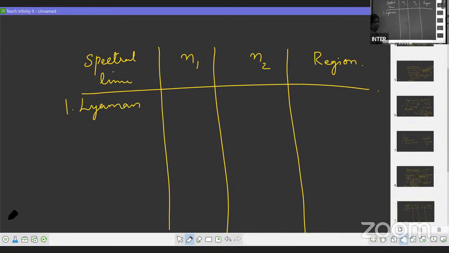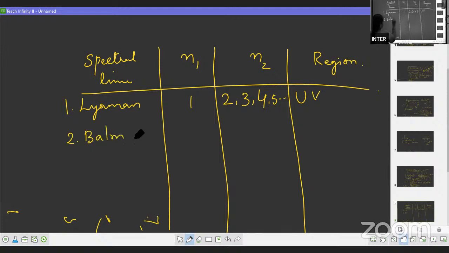First is the Lyman series. Here in Lyman series, the electron comes to first orbit. लेकिन ये कहाँ से आ रहा है? It can come from the second orbit, third orbit, fourth, fifth, and so on. You see this in the UV region, ultraviolet region. Then second one is Balmer series.